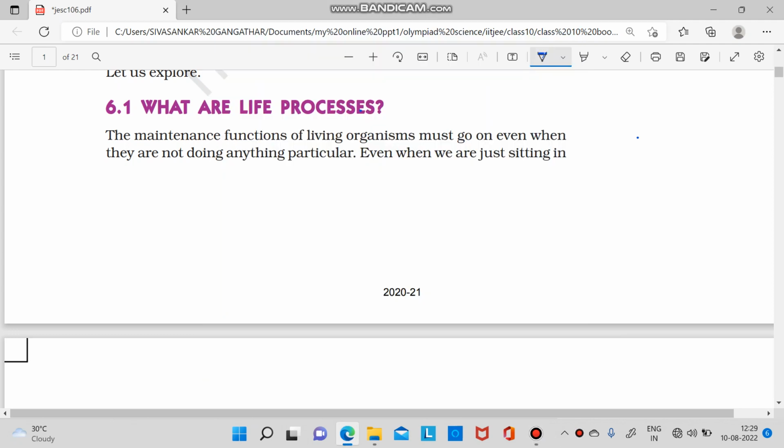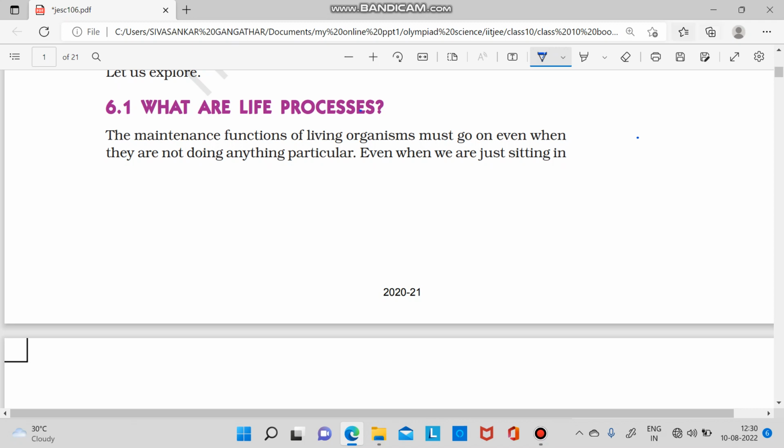Hello children, we'll continue the chapter life process. So what are the various life processes that we are going to learn? What is a life process that we have earlier learnt? Life processes are the basic functions performed by a living organism.